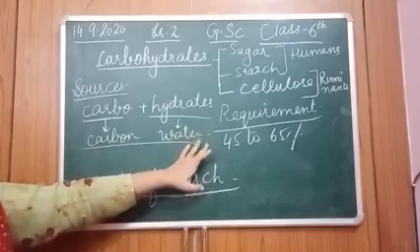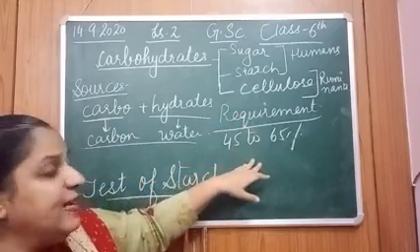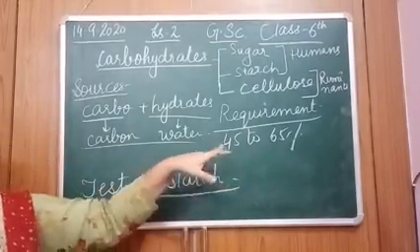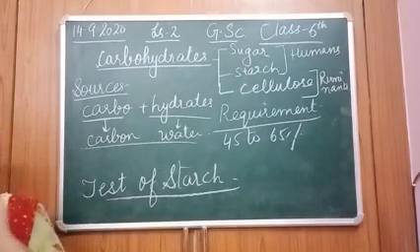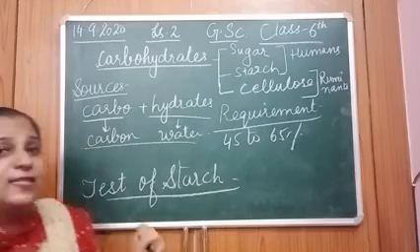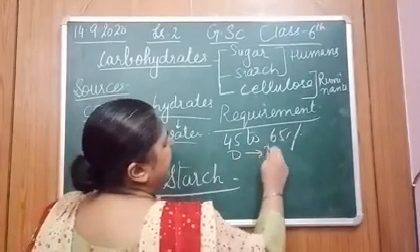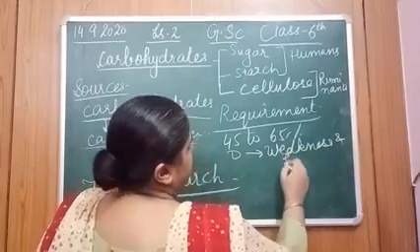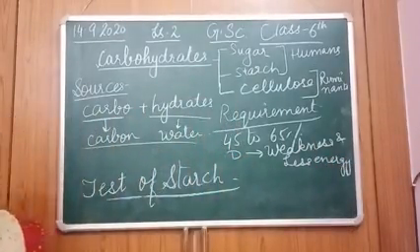If our requirement is not met, meaning an average person is not able to consume this much of carbohydrates, or in other words, if the person is deficient in carbohydrates, it will result in weakness and loss of energy. Deficiency leads to weakness and less energy. Right? Is that clear to all?